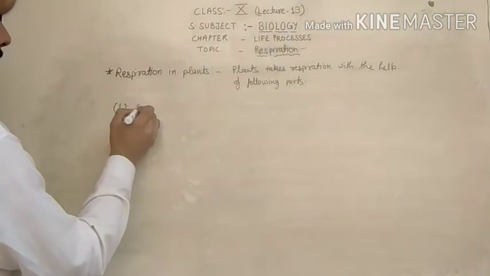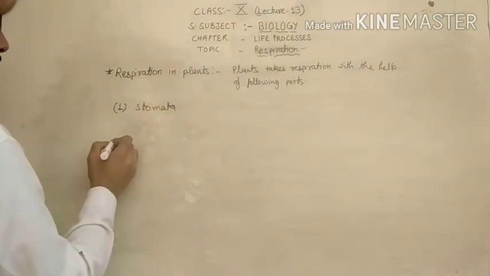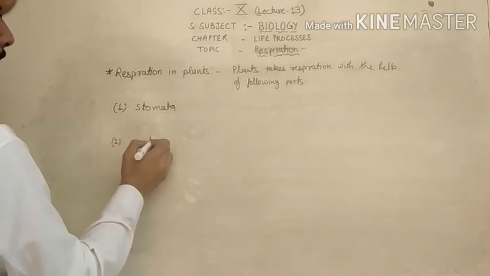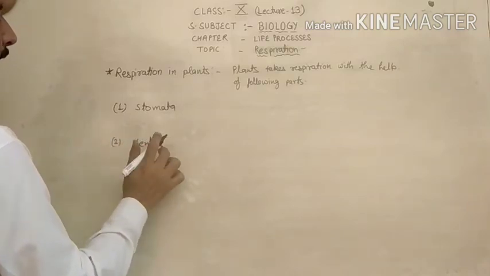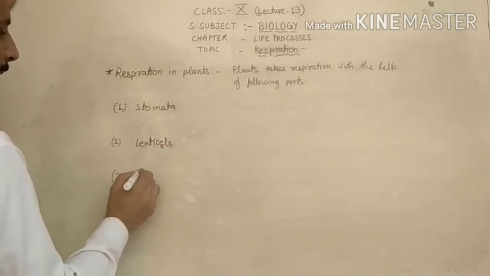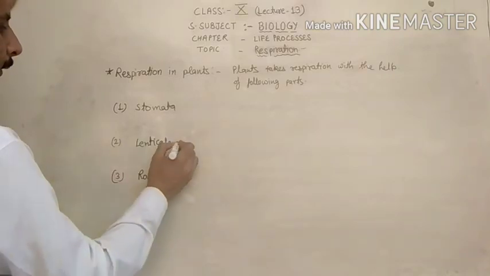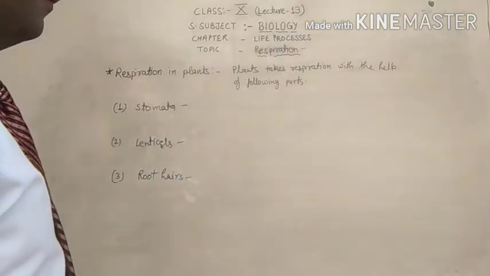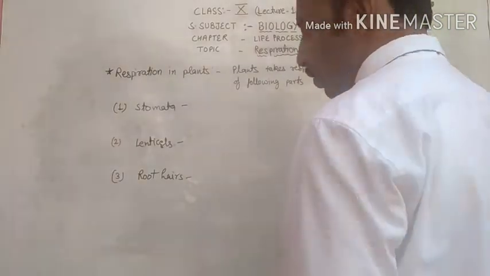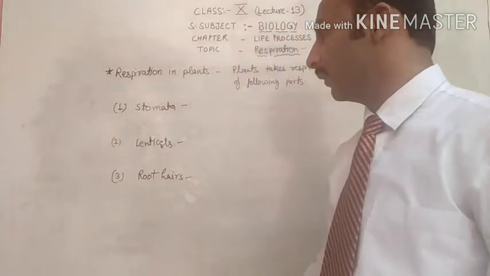First one is stomata. Second one is lenticels. Third one is root hairs. These are the three main parts which are very helpful in the exchange of gases, or you can say the respiration process in plants.